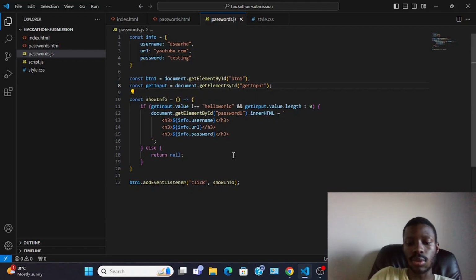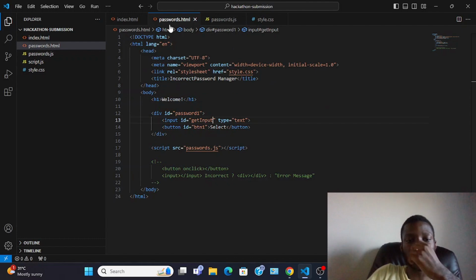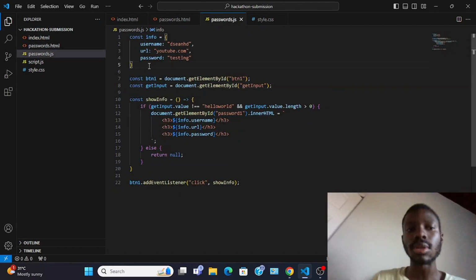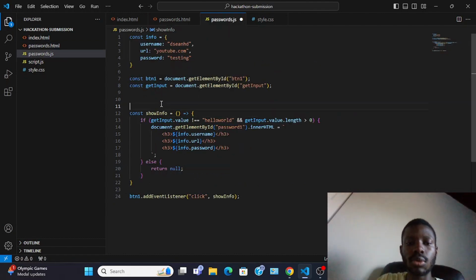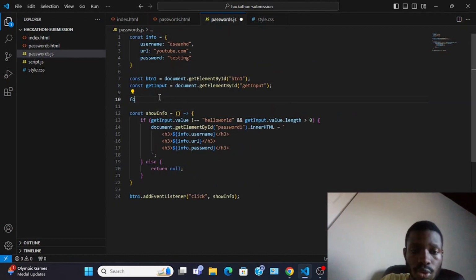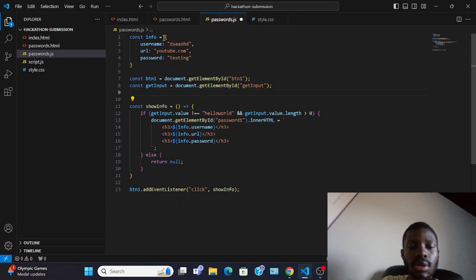So what I'm thinking of doing is creating a div, and then they have those mini divs. So let me show you what I mean. Instead of password one, we'll call it password container, and what I'm going to do is a for loop. So for, which is, this needs to be an array.